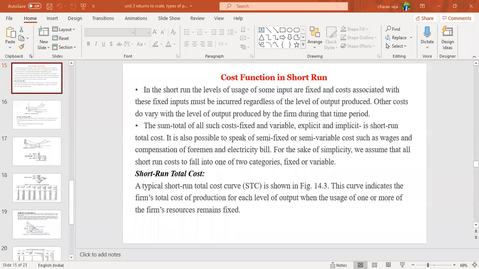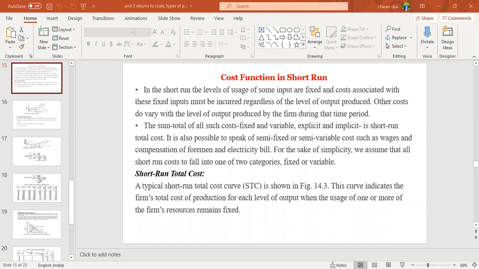The sum total of all the costs, fixed and variable, explicit and implicit, is short run total cost. It means the sum total of the combination of both fixed and variable cost. Explicit means the visible cost, the out of pocket cost, and implicit means depreciation. Such kinds of combinations are considered as short run total cost. In short run, we have to consider all the costs.